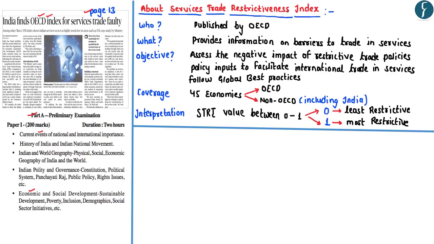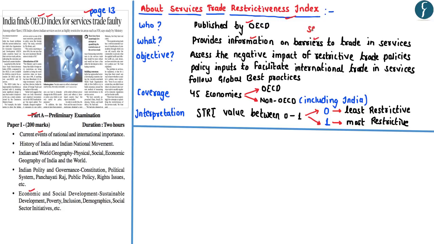The Services Trade Restrictiveness Index is published by the Organization for Economic Cooperation and Development. So the Services Trade Restrictiveness Index, as the name suggests, provides information on the barriers to trade with respect to services.